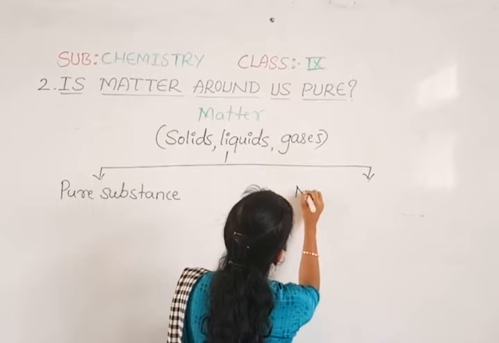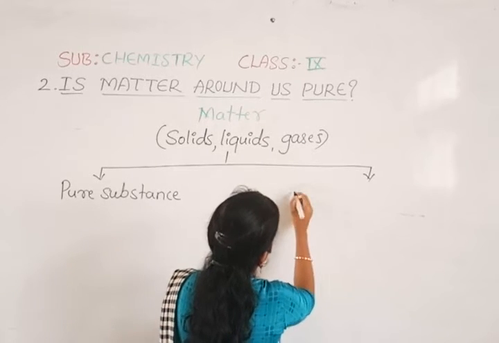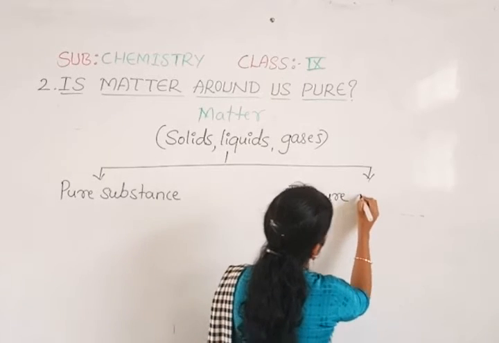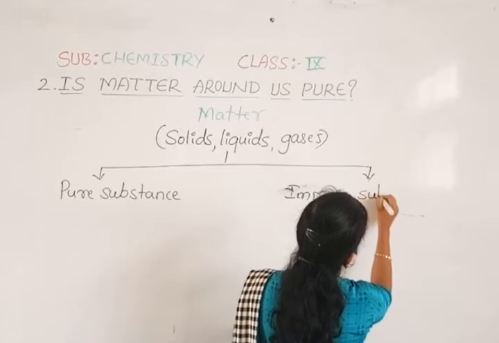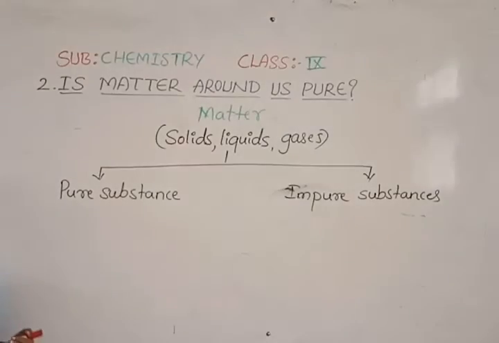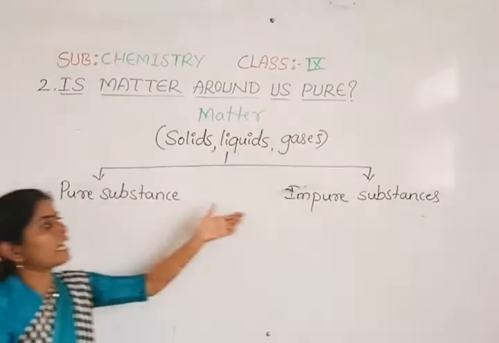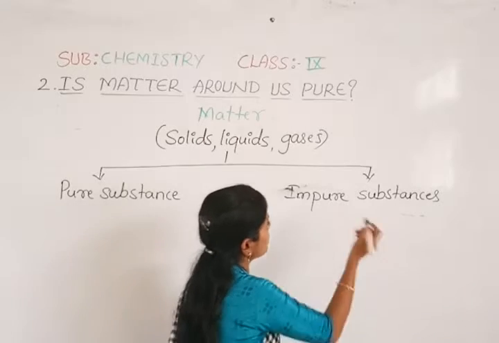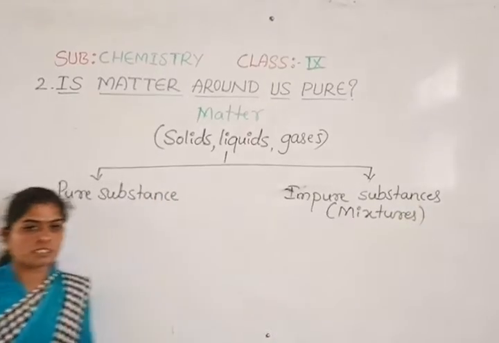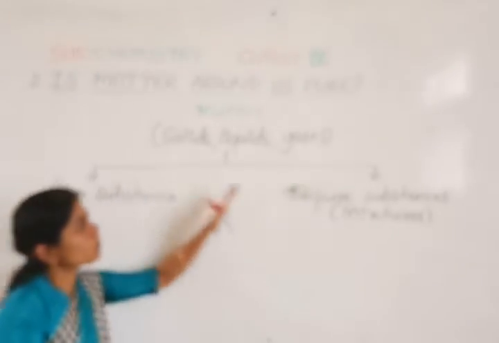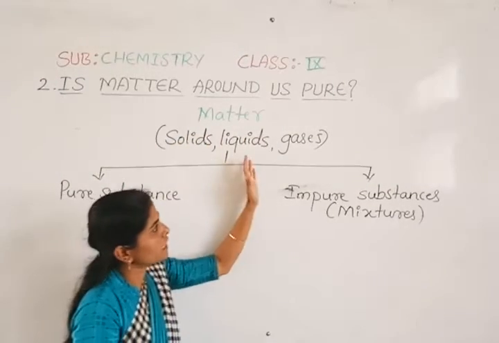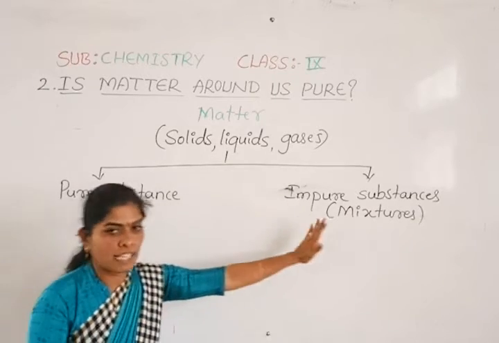We can say pure and impure substances, or we can call them mixtures also. Instead of this term, we can say mixtures. Pure substances and mixtures. So these are the two classifications of matter. All these three kinds of matter together we can classify like this.